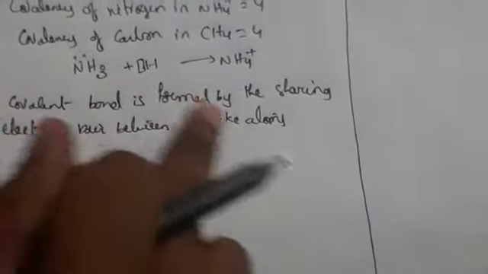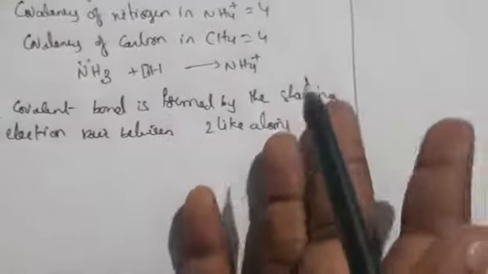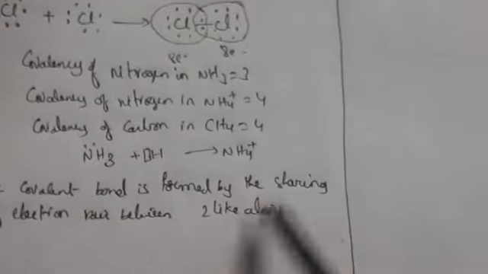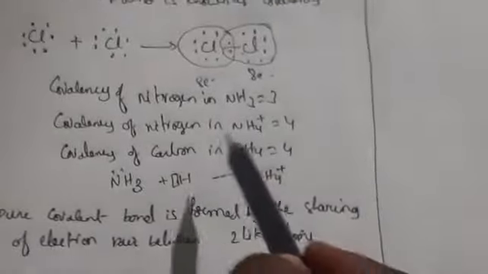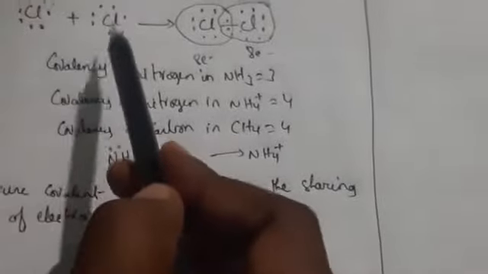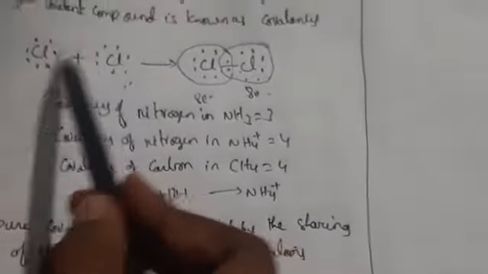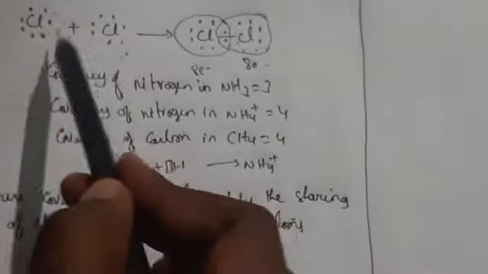The word like atoms stands for atoms of the same element, or atoms having the same electronegativity. So I am saying two like atoms, meaning two same elements, or atoms with the same electronegativity value.